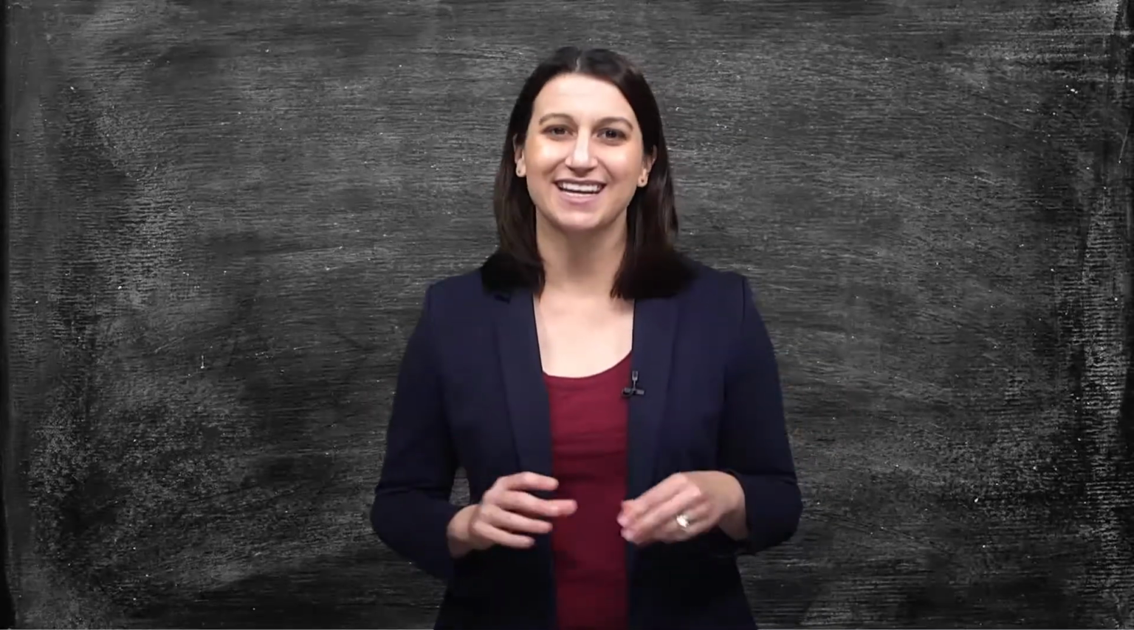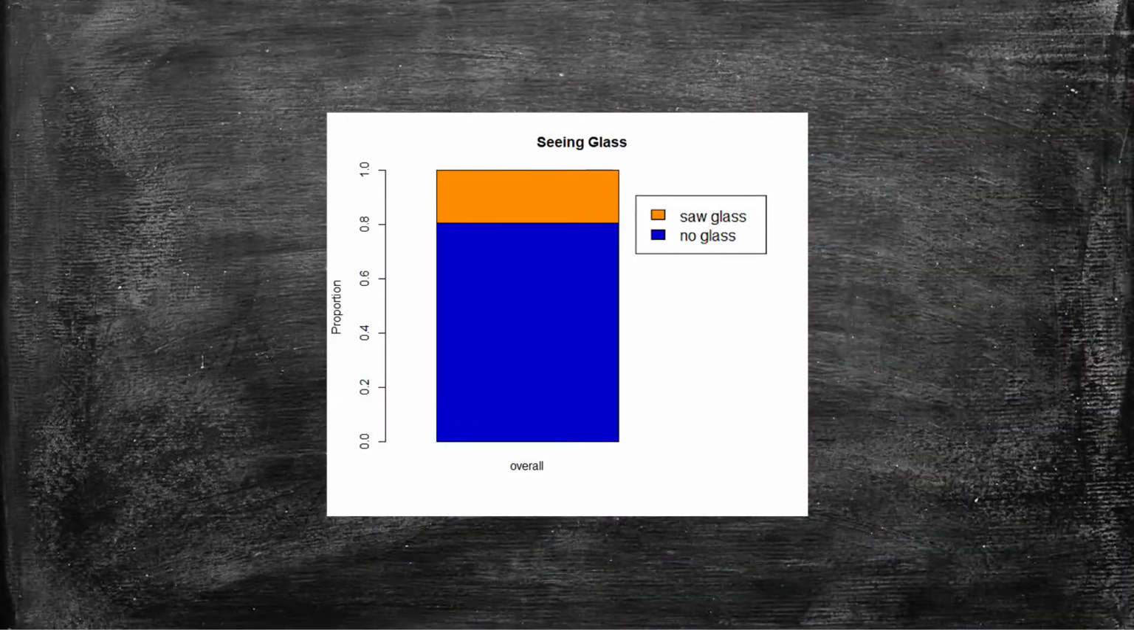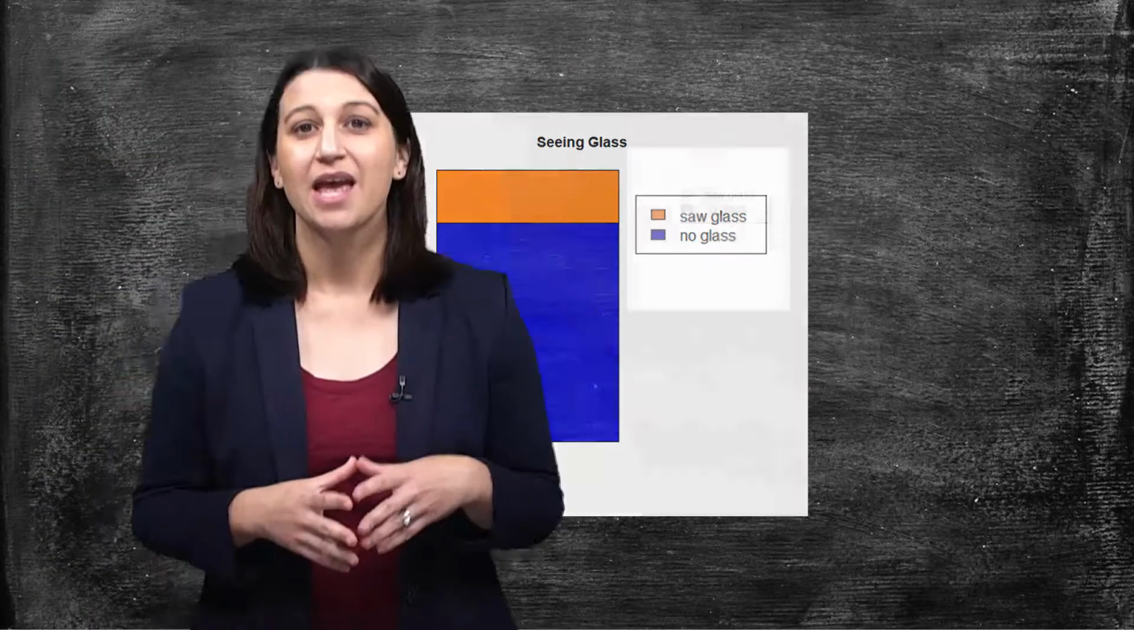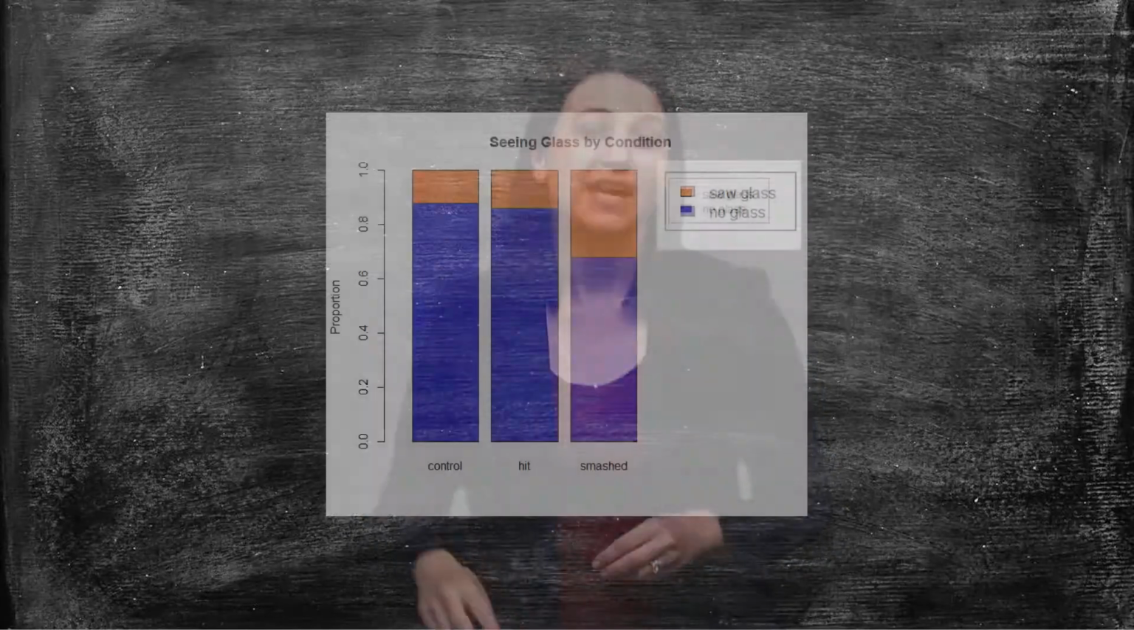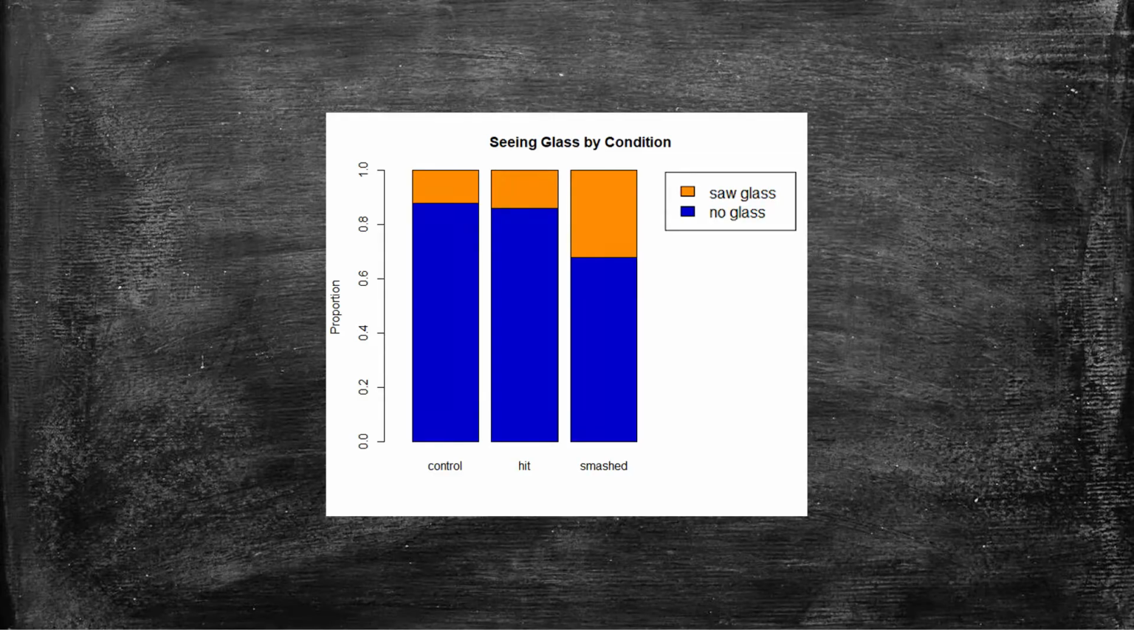Note, there wasn't any. You can see here that overall in the test, about 80% of students did not report seeing glass and 20% did. But what we are really interested in is if when we used a specific term to ask the students about the crash, it affected their memories. So here you can see the results of the 3 conditions.